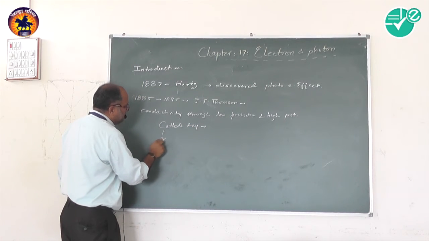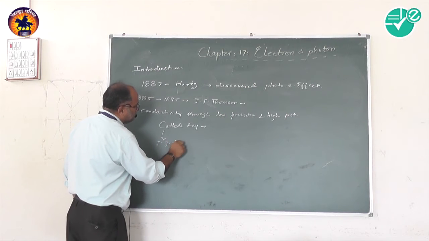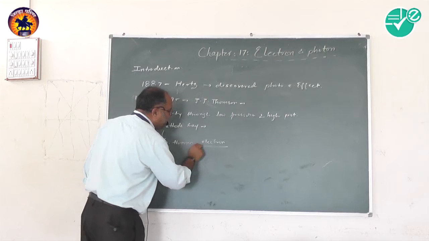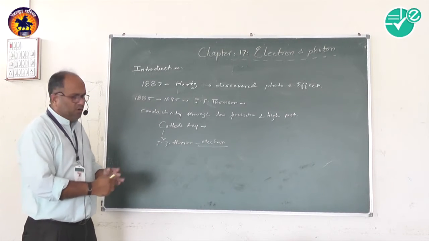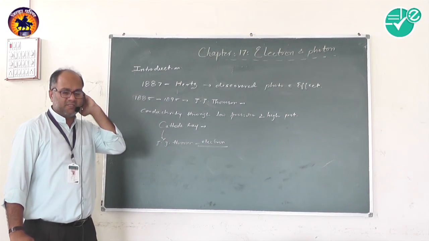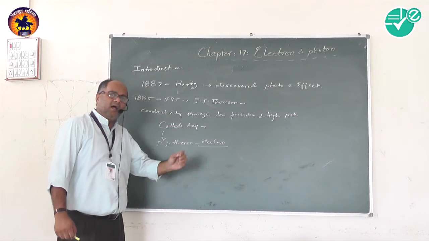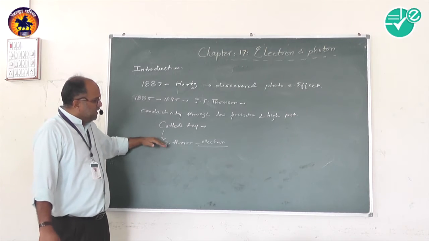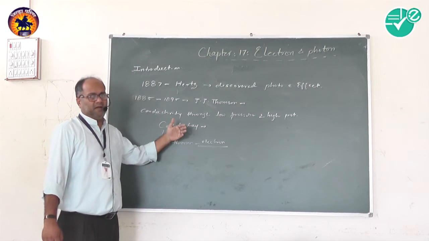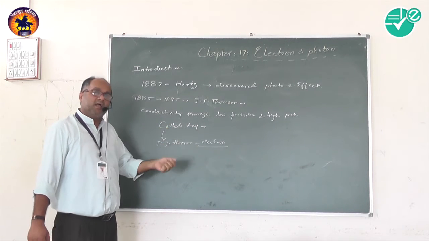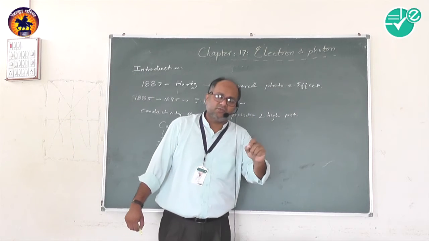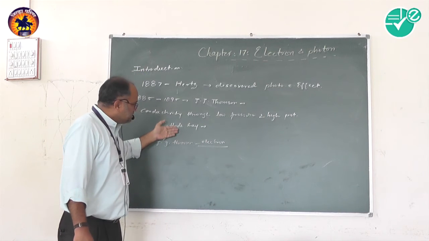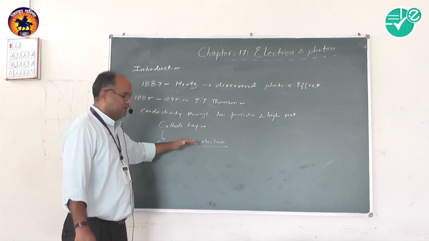And later on, J.J. Thomson discovered the electron. Now this is a very turning point, because before this Dalton's atomic theory was preserved, which tells us that the last unbreakable part of an element is called an atom. J.J. Thomson proved that the atom consists of positive and negative charge, through the experiment on conductivity through gases and through the cathode rays, which are negatively charged. Later on they named them electrons.